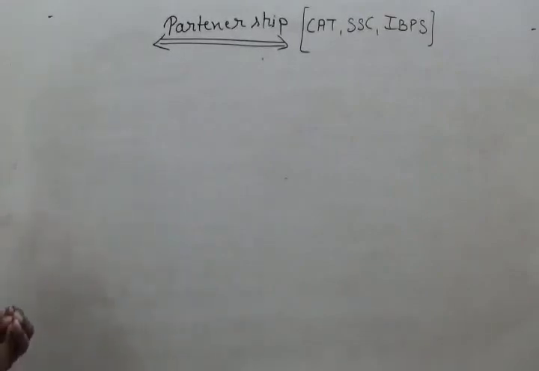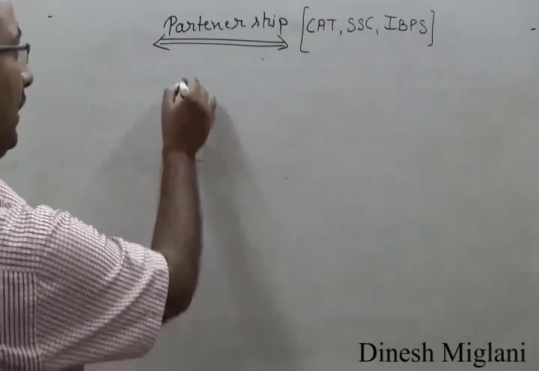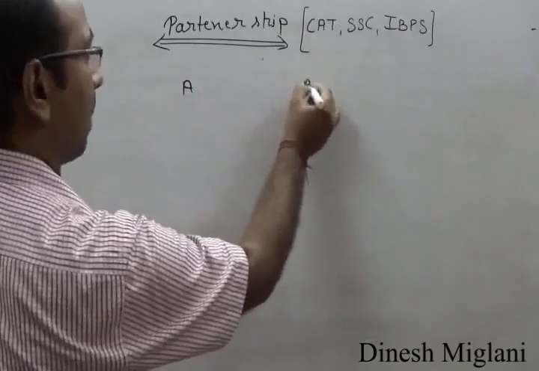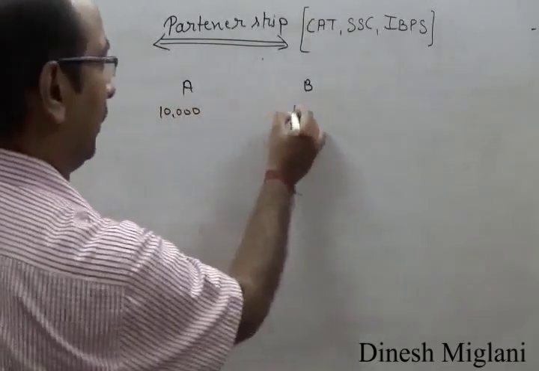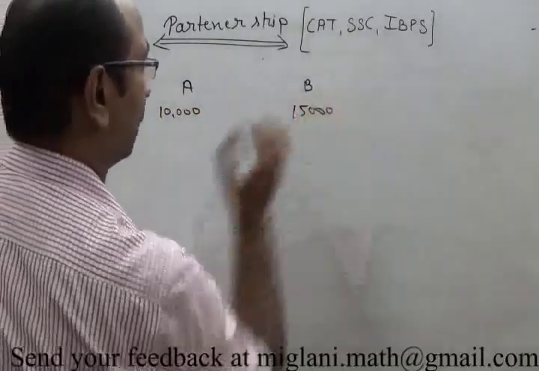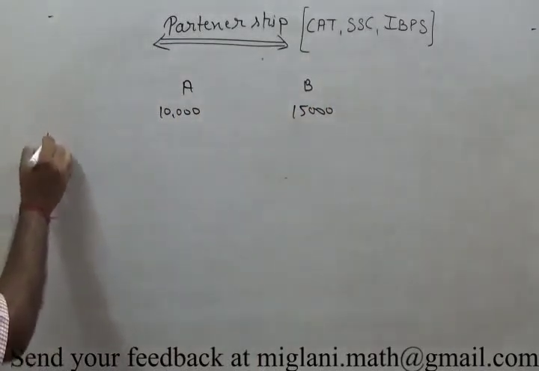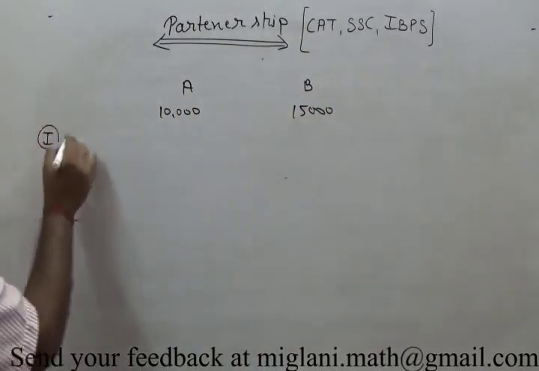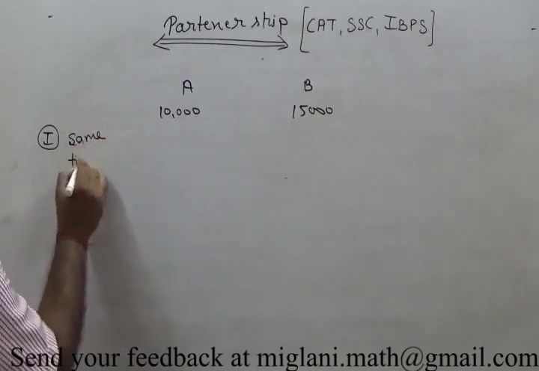In this, some persons bring their money into the business, that is basically known as the capital. Suppose there are two partners A and B. It is given that A brings rupees 10,000 in the business and B brings rupees 15,000 in the business, right? Now, the first case that we are going to discuss here is when they are in the business for the same time period.